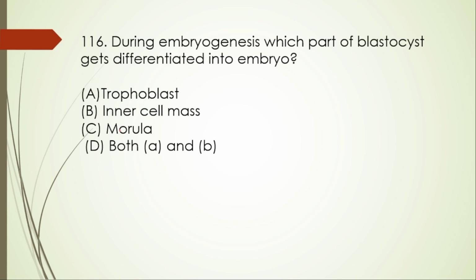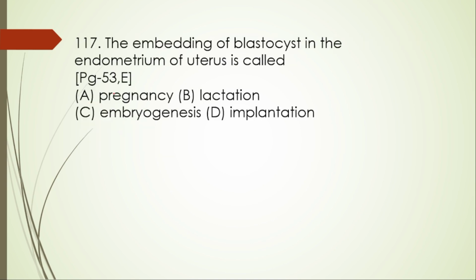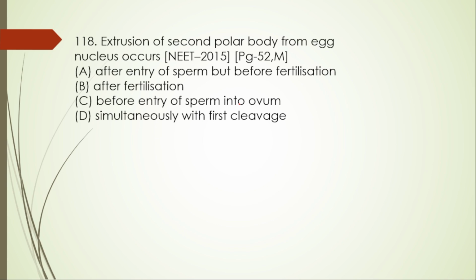Trophoblast, inner cell mass, morula, both A and B. Here the right option is option B. Next 117. The embedding of the blastocyst in the endometrium of the uterus is called pregnancy, lactation, embryogenesis, or implantation. So this is called implantation.